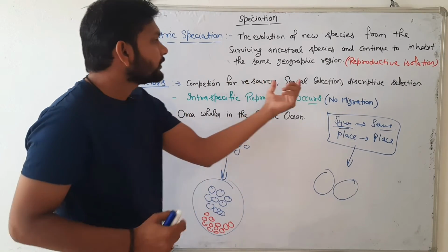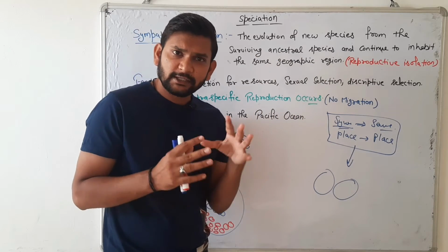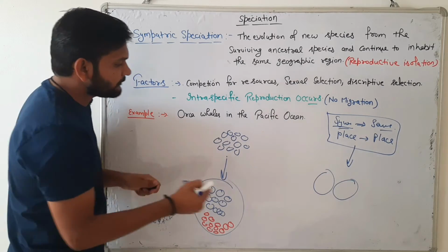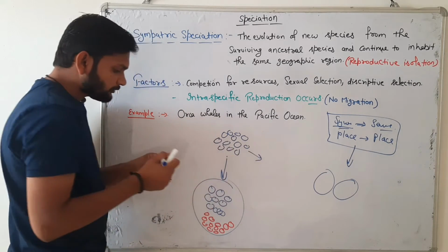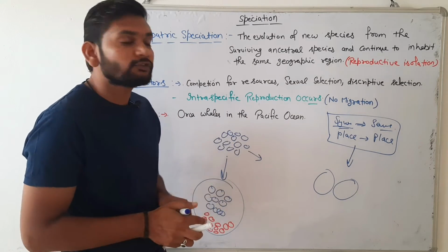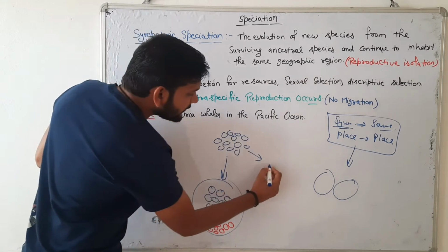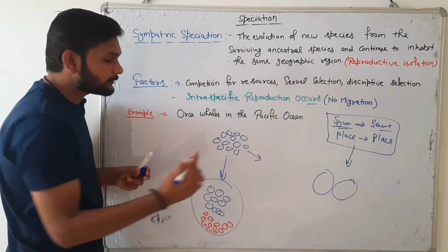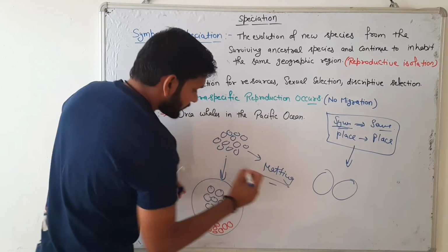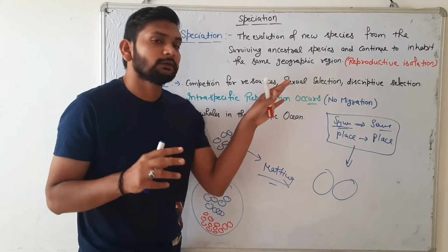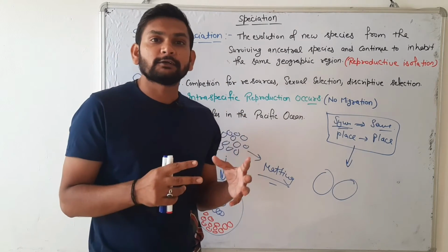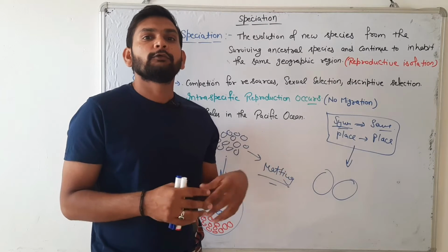Then sexual selection. In sexual selection, there is one species, and each organism mates and increases its population. How does it increase its population? Through mating. To do mating, two organisms can fight with each other to mate with the female.